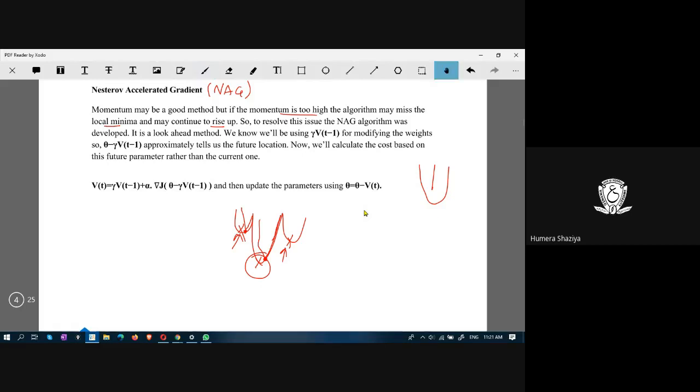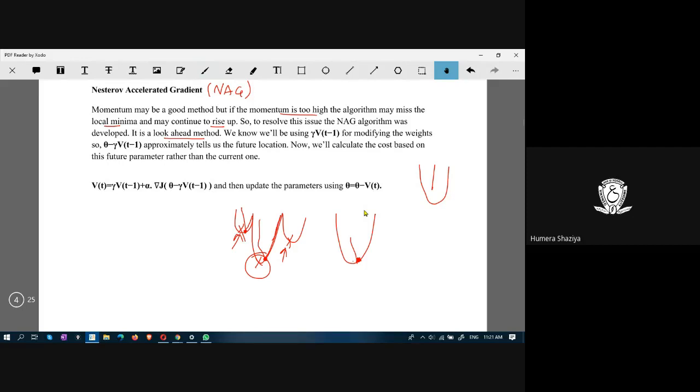So to resolve this issue, NAG was developed. It is a look ahead method. Look ahead method in the sense that it also considers the future point, not only the present point. What it does is, it sees that if I am landing here, is this point a minimum or not? Or is this minimum point getting missed? So in the look ahead method, it also checks where it is landing, which point.